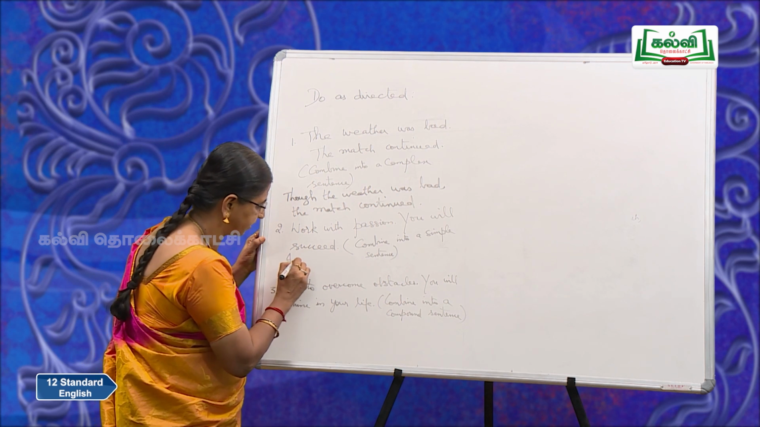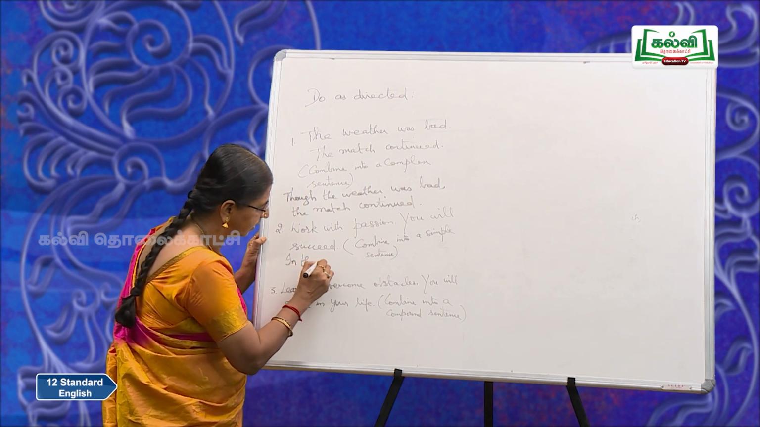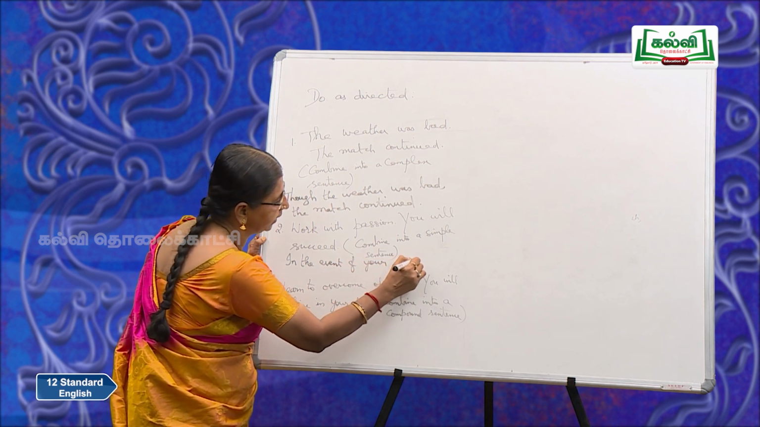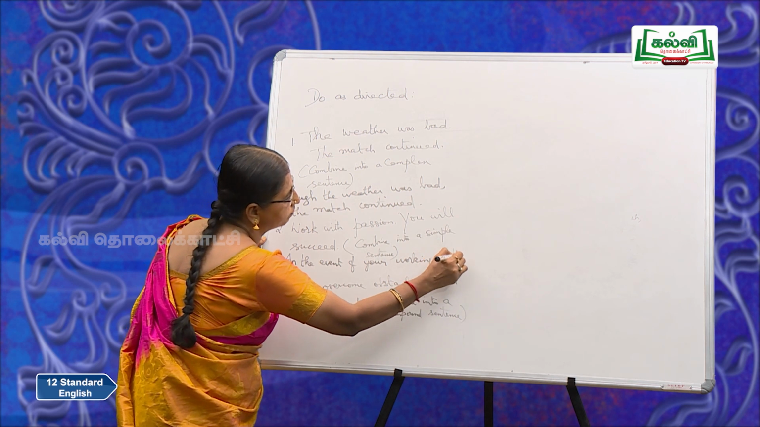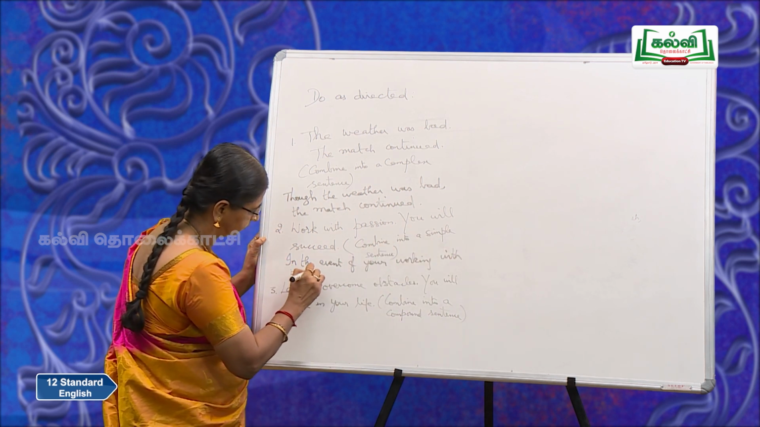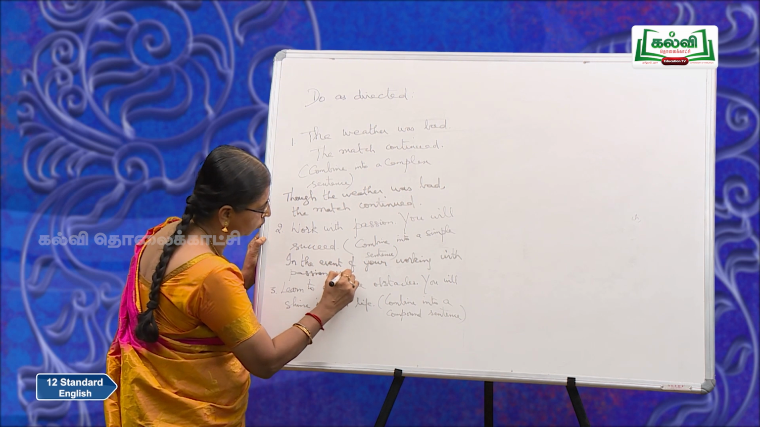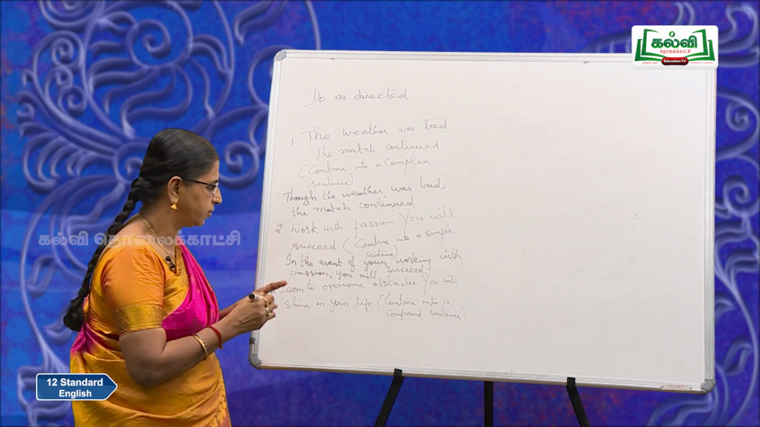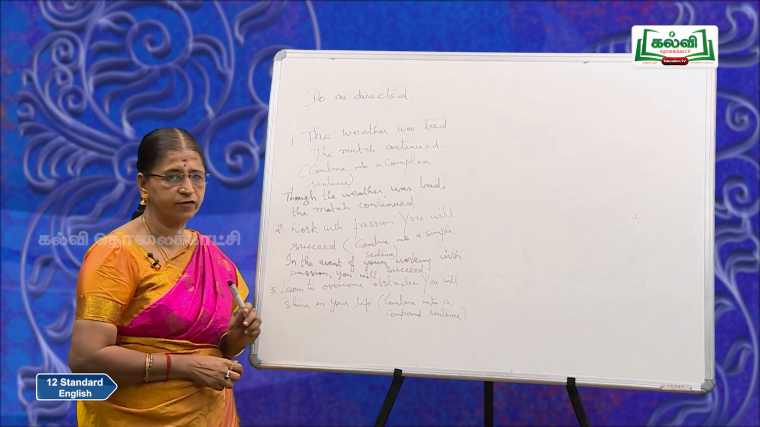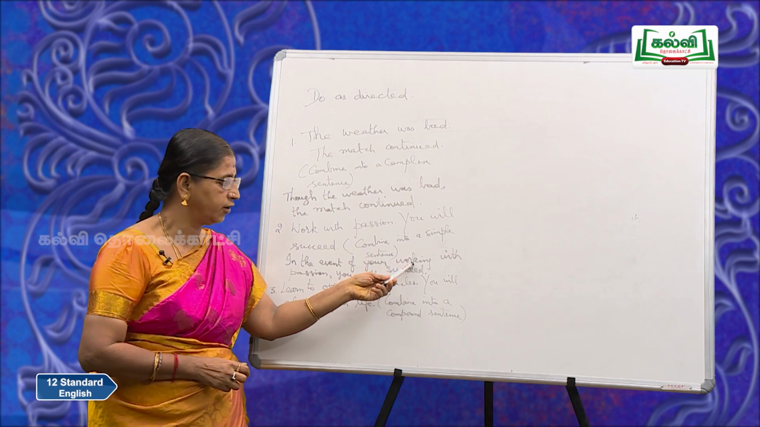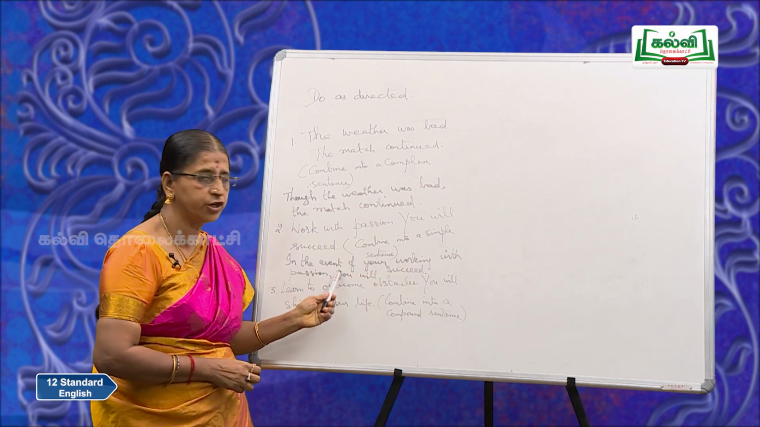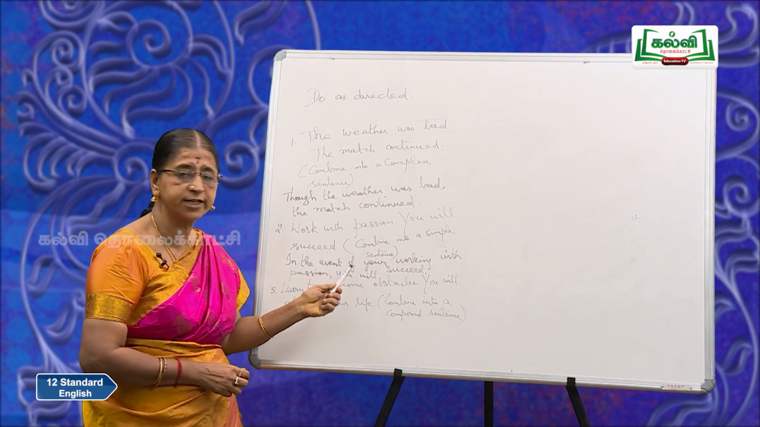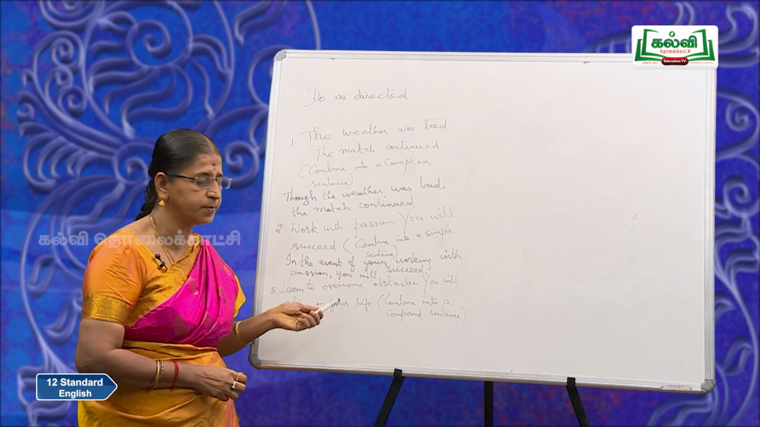So, a simple sentence has only one finite verb: In the event of you were working with passion, comma, you will succeed. Will succeed is your finite verb. In the event of phrase, verb plus ing, is non-finite. In the event of you were working with passion, you will succeed. So, we converted it into a simple sentence.